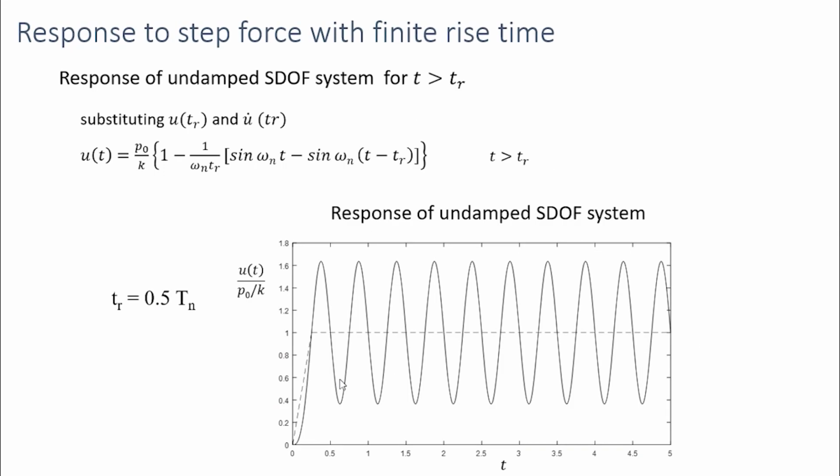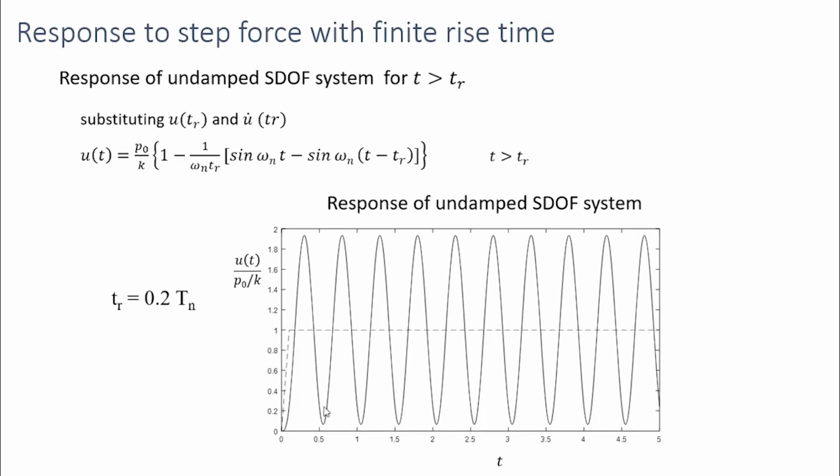If we further reduce it, there will be oscillation, but the amplitude is increased considerably now. So the amplitude is 1.6 times the static response, that is P naught by K. So when the rise time reduces, the amplitude of the vibration increases.